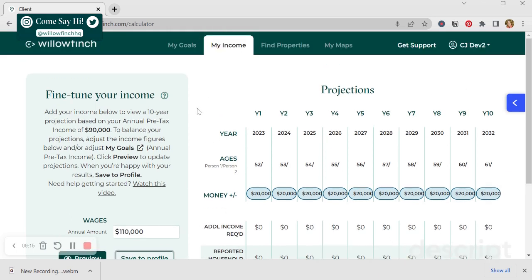And then you'll be ready to come up to the Find Properties section up here on the menu and walk through the steps to add the Willowfinch bookmarklet to your browser so that you can use your favorite property sites, start exploring different locations, and saving those locations to your Willowfinch heat maps, where it can start to show you the patterns and the affordability numbers for different hubs that you might be interested in. And you can really get that visualization of all of that data together, and the 10-year projections right there on the map. It's where a lot of the really powerful impact of the tools and fun starts.